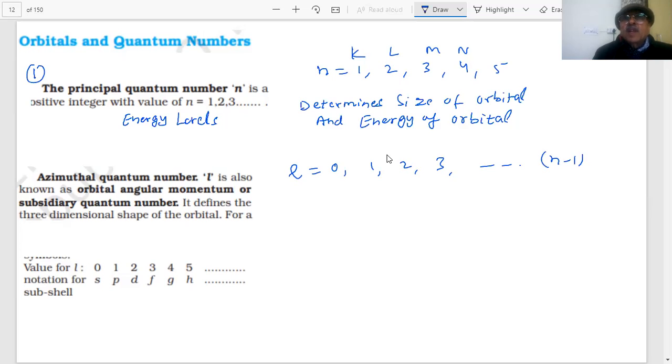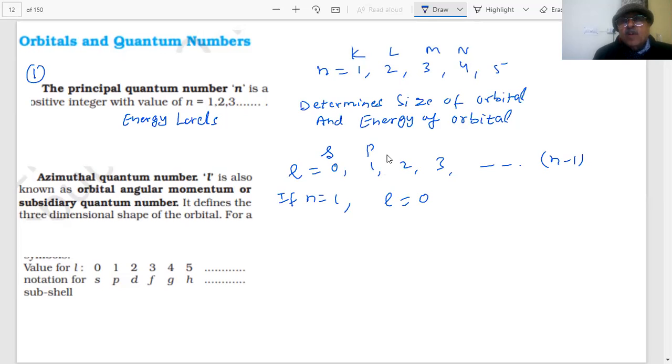Supposing n is 1, students, then what will be the value of l? It can have n minus 1, so 1 minus 1 will be 0. It can have only one possible value. And this l equal to 0 is called the s orbital.